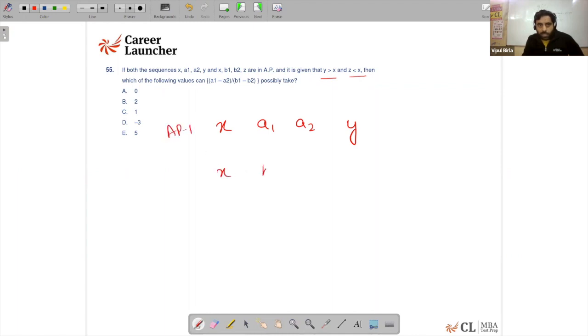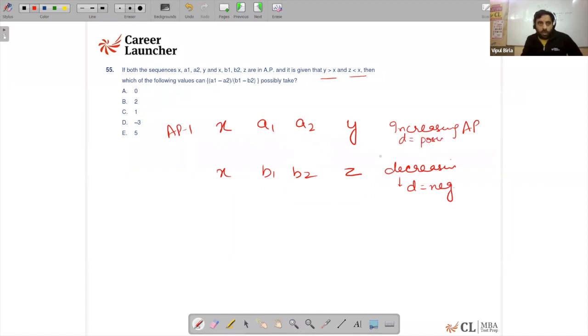The second is x, b1, b2 and z, and it is given that y is greater than x. So if y is greater than x, that means it is an increasing AP, and z is less than x, so it's going to be the decreasing one. So that means the common difference d is negative for this decreasing one, while for this it is positive.